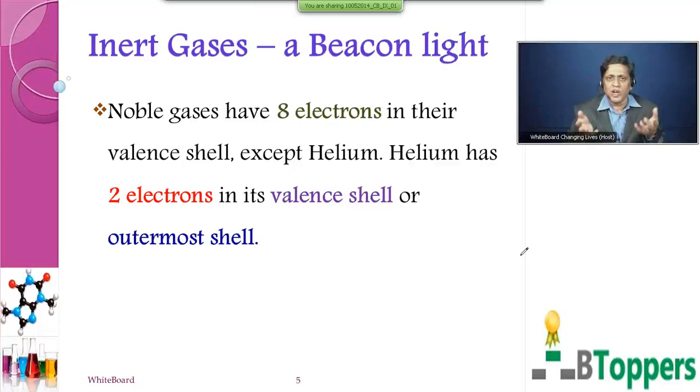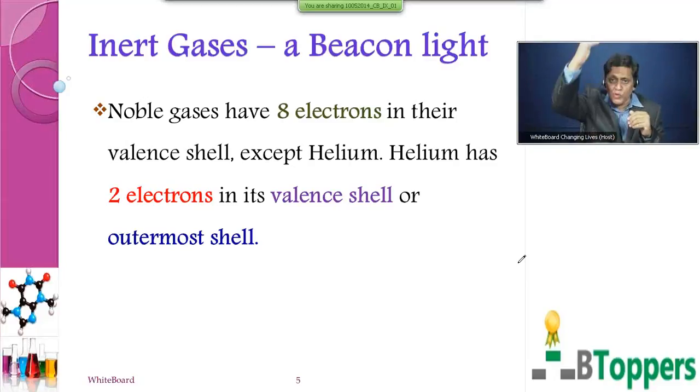So what are the first period elements? Hydrogen and helium. There is only one shell, and that shell is the 1s shell, which can accommodate 2 electrons. Coming to the second period. The second period has 2 shells. The first shell has the 1s subshell, and the second shell has 2 subshells, 2s and 2p. So what is the maximum number of electrons that can be accommodated in the outermost shell, that is the second shell? It is 8 electrons.